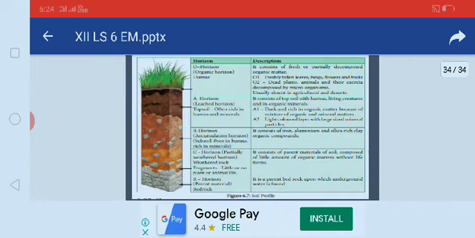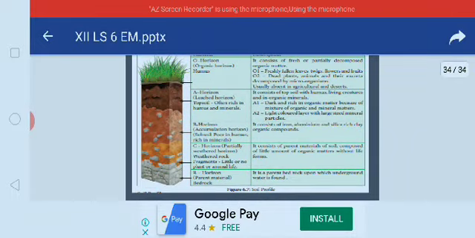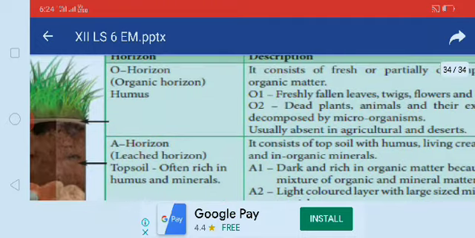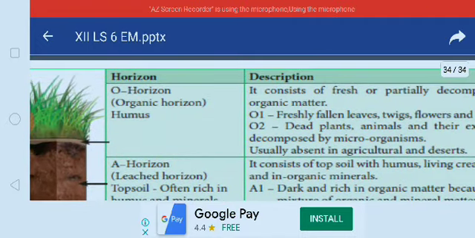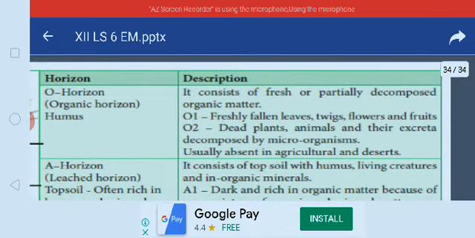Next, we pass on to the structure of a soil profile. Here there are a number of layers. What are the layers? O horizon, the organic horizon, humus. It consists of fresh or partially decomposed organic matter. O1 and O2: freshly fallen leaves, twigs, flowers and fruits, dead plants, animals and other excreta decomposed by microorganisms at the O2 level.